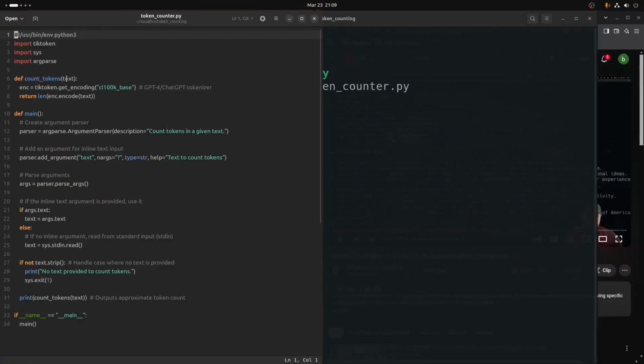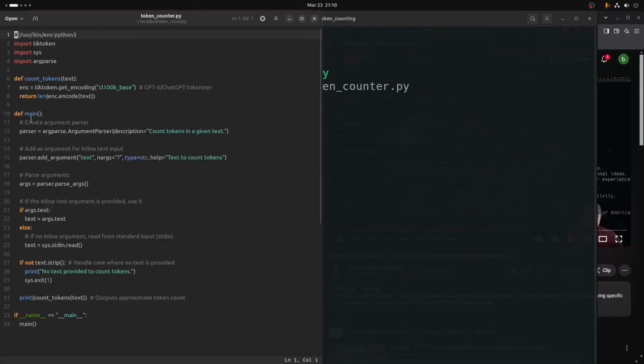So this is the function that counts the tokens, and it's just using a bunch of stuff from OpenAI. It's a GPT-4 or GPT tokenizer. It tokenizes the text, and then we're just running the length function on the tokenized content. And then we end up dumping it out. We don't really care to have it tokenized. We're not the LLM. We don't need it. We're just tokenizing real fast in the GPT format of tokenization so that we can count the tokens.